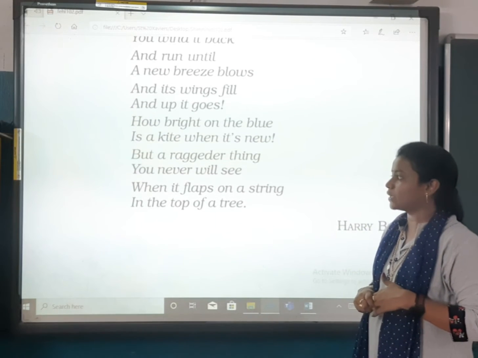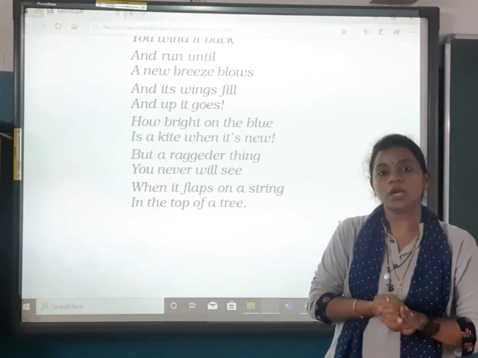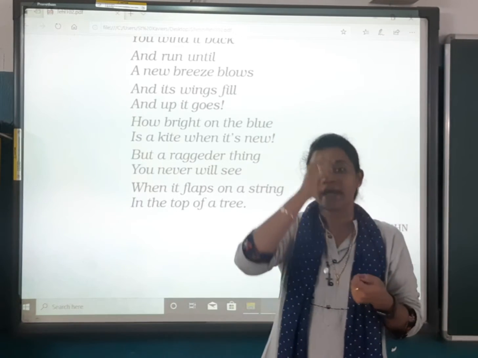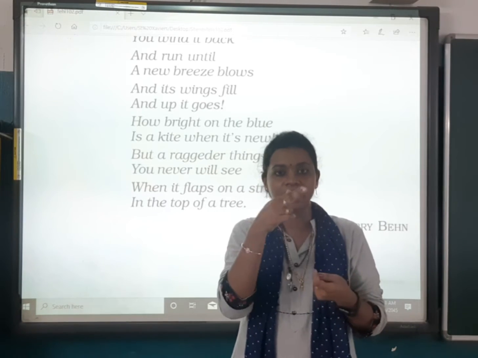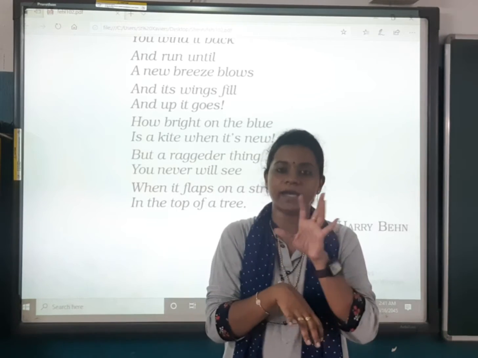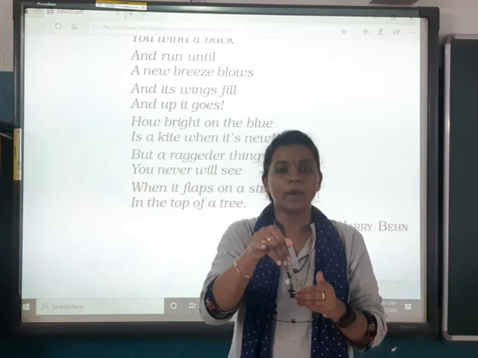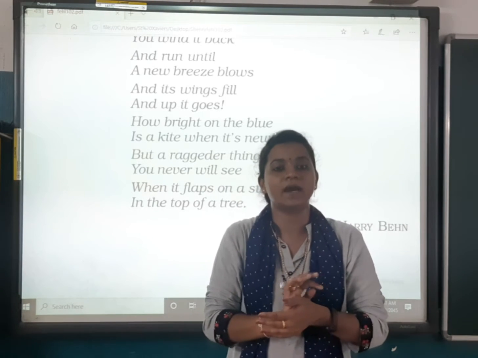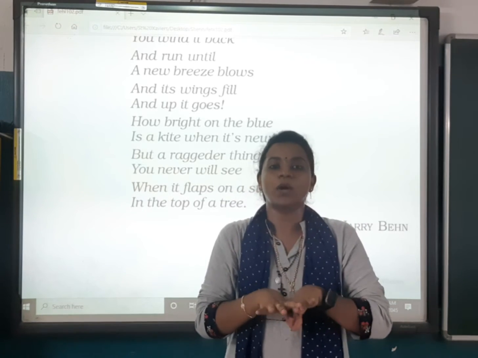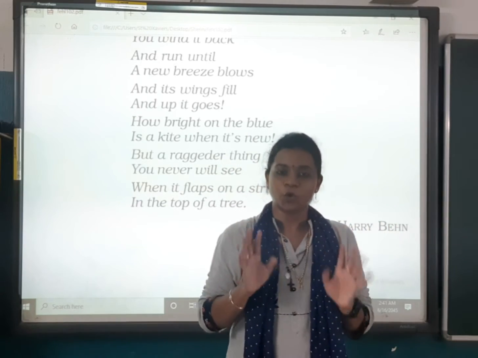But a regular thing you will never see is when it flaps on a string in the top of a tree. What is that thing? जब kite पतंग कटती है. So what happens when the kite is cut by the other kite? काट देते हैं, eaten by the other kite, what happens? It blows and goes and gets stuck where? On the tree. कहाँ जाके अटक जाता है? Mostly it goes on the tree and gets stuck there. And what happens then? All of you run for the kite कि किसको पहले मिल जाएगा वो उसका kite है.